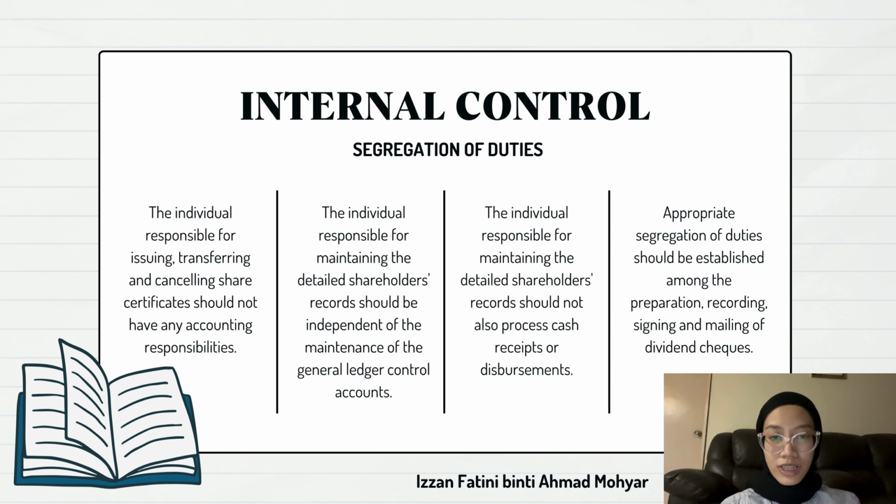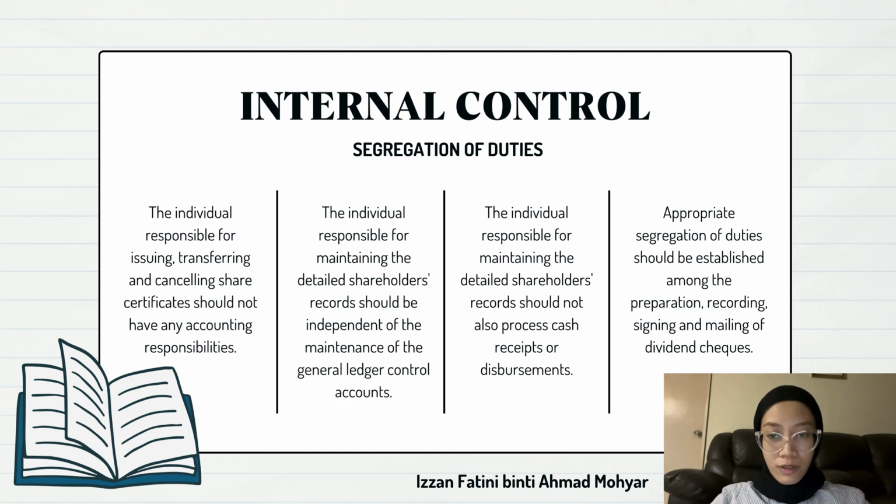Okay, so the last internal control is segregation of duties. The individual responsible for issuing, transferring, and cancelling share certificates should not have any accounting responsibilities.